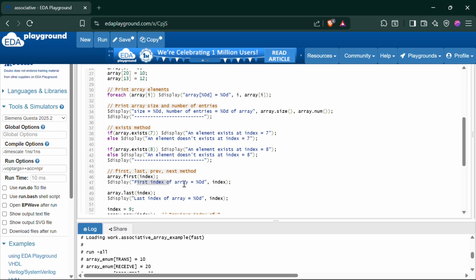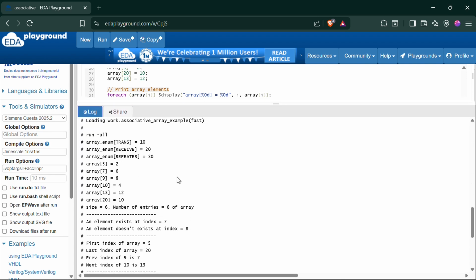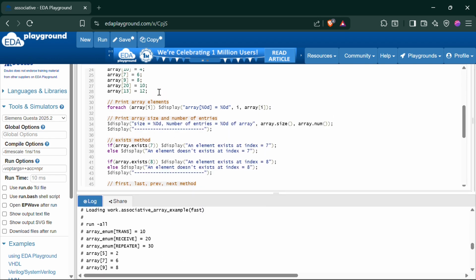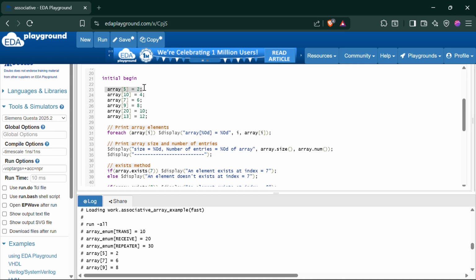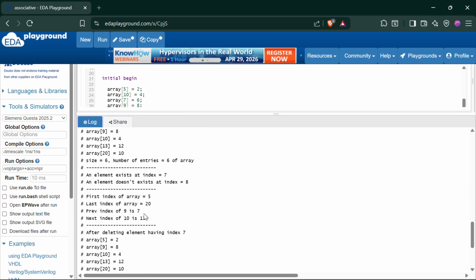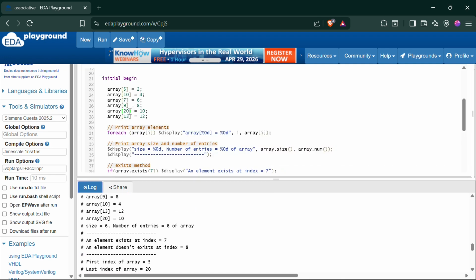Your first index of the array, you can search what it is. So your first index of the array is 4. As I explained, you can search for the index, what is your first index, and you can see the first index is 5, but your last index is 13. Let's say it gives the value 13 as the last index. Next, the last index is 20. 20 is greater than 13, right?